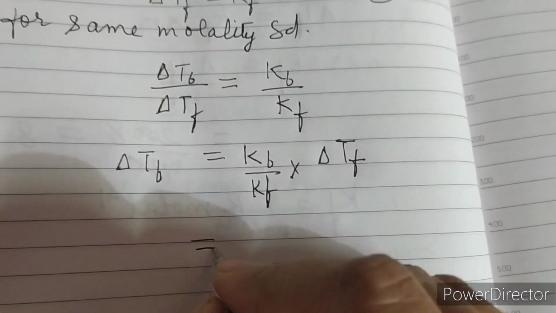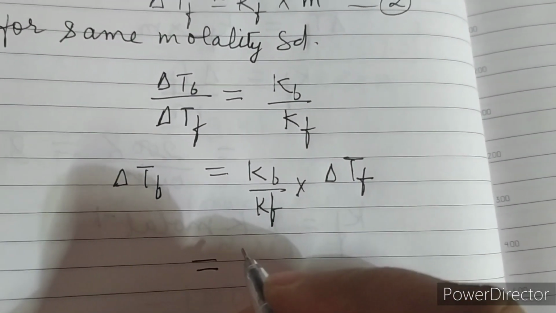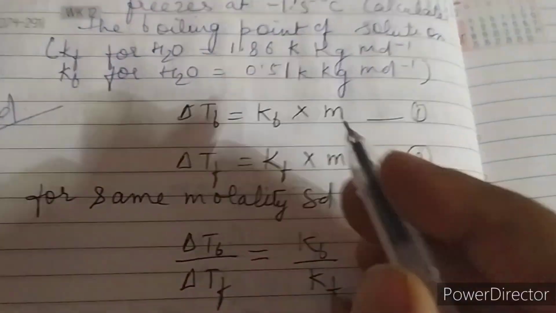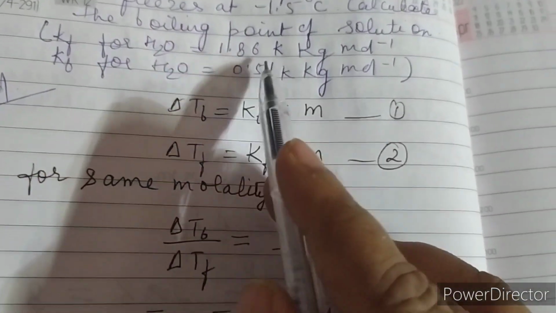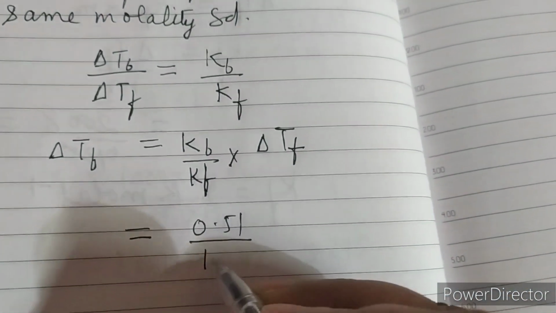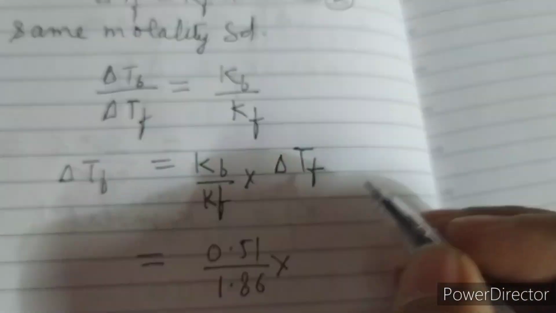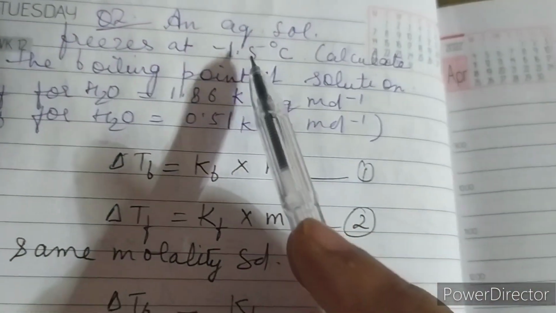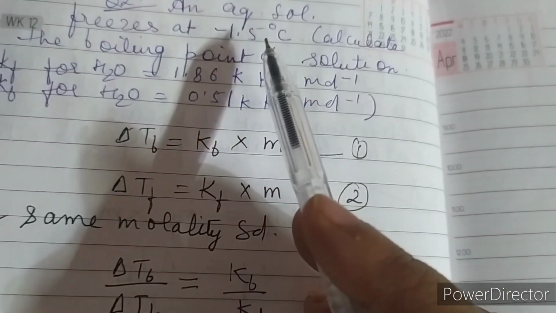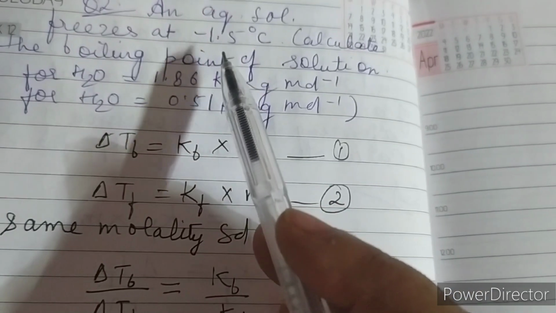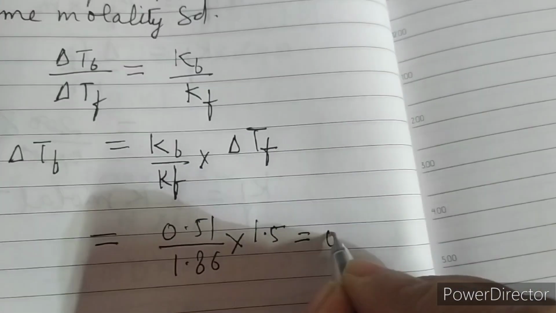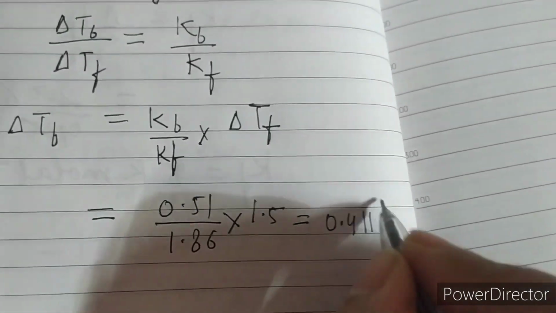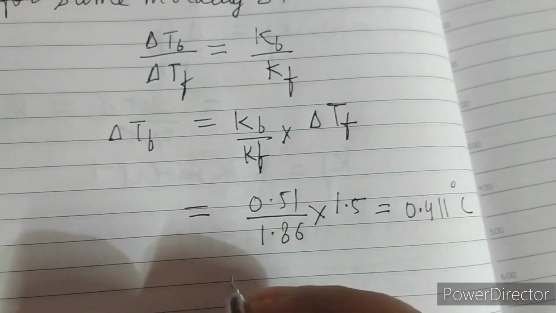Now let's substitute the values. The value of Kb has been given in the question as 0.51. You can see here, that is 0.51 divided by Kf, which is also given for water, 1.86. So we will put here 1.86, and for the depression in freezing point, the solution freezes at minus 1.5 and the freezing point of ice is 0. So 0 minus minus 1.5 will become plus 1.5. So here we will put 1.5. If you solve this, you will get 0.411 degree Celsius. So this is the elevation in the boiling point.